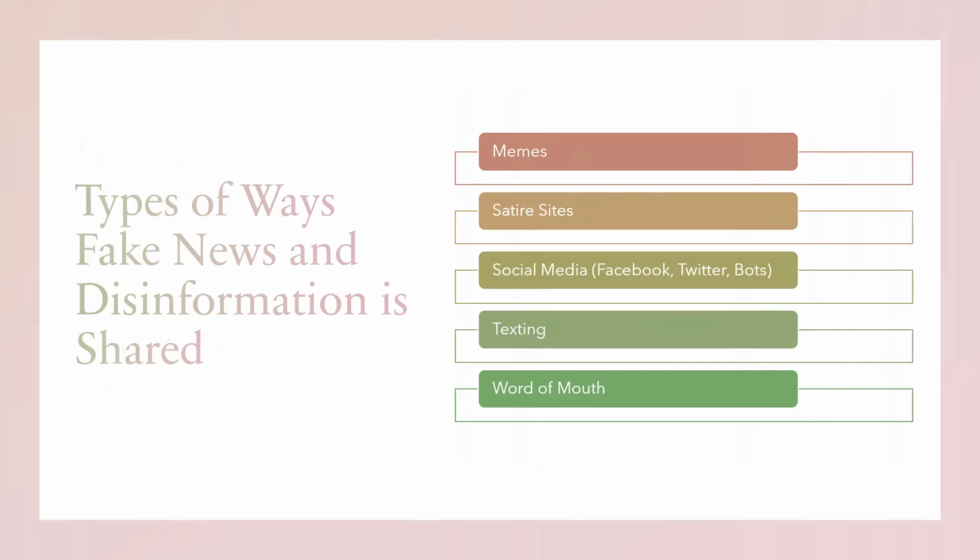There are many ways fake news and disinformation are shared: through memes, satire sites, social media such as Facebook, Twitter, and bots, texting, and of course, word of mouth.